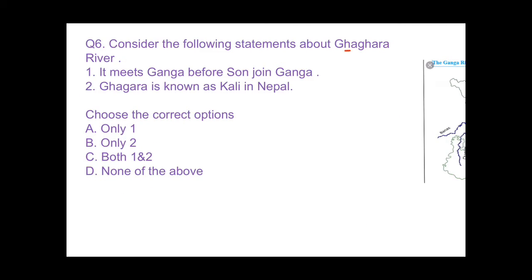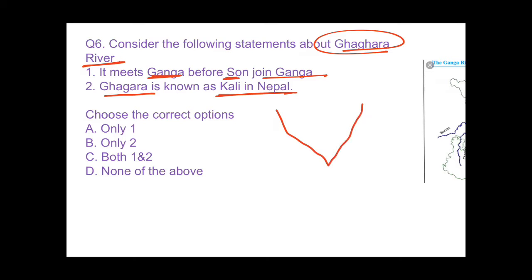Consider the following statements about Ghagra river. Ghagra meets Ganga before Son joins Ganga, and Ghagra is known as Kali in Nepal. I told you that day also that this is Sharda river and this is Kali. It is coming from Nepal and it is coming from Uttarakhand. These both originate from the Mansarovar region, Tibet, and these streams joined and made Ghagra river. So Ghagra is known as Kali in Nepal. Yes, this one stream is called Kali, and this comes from Nepal. So this statement is right.